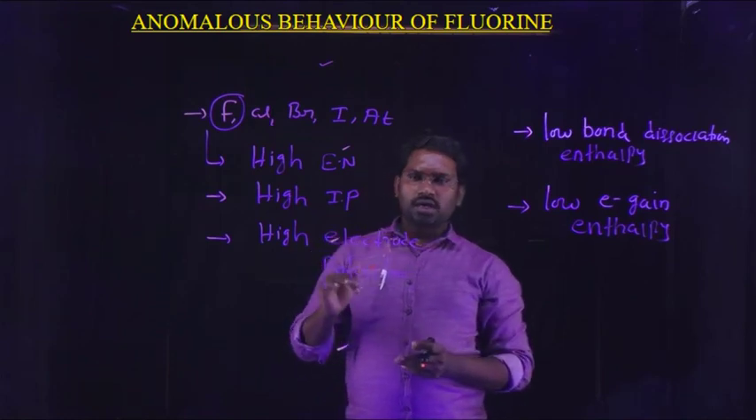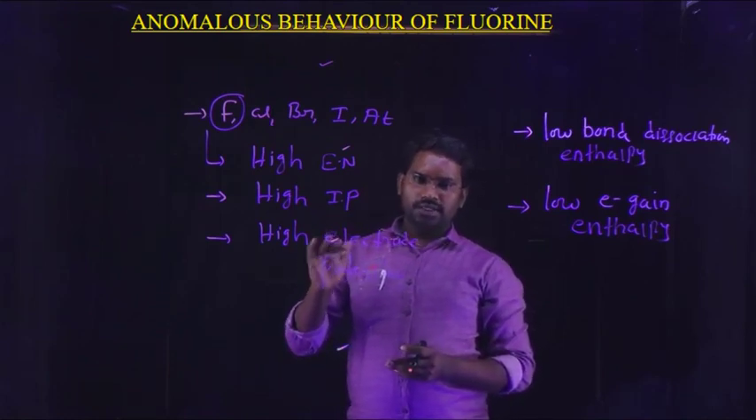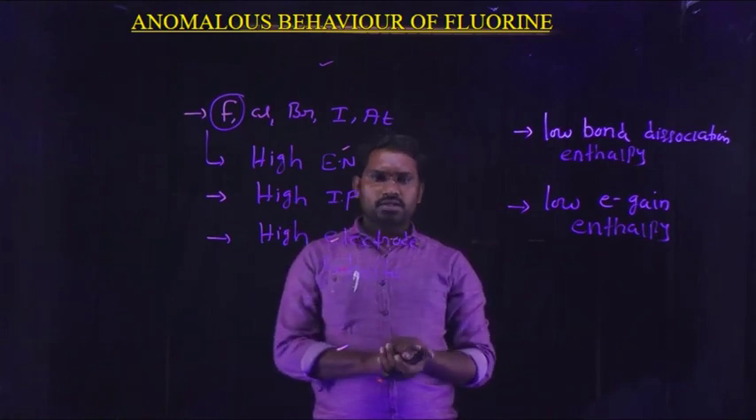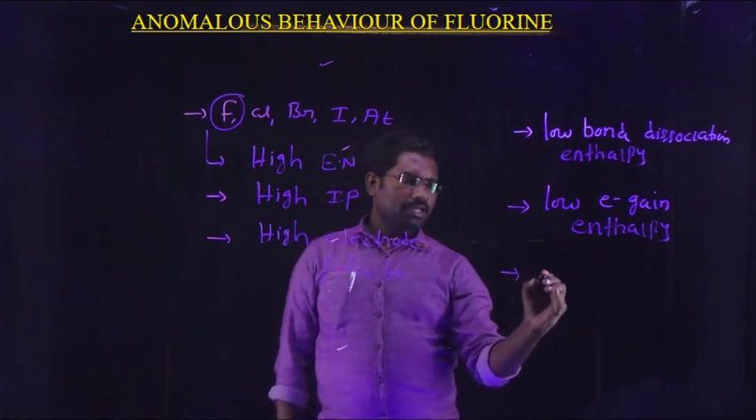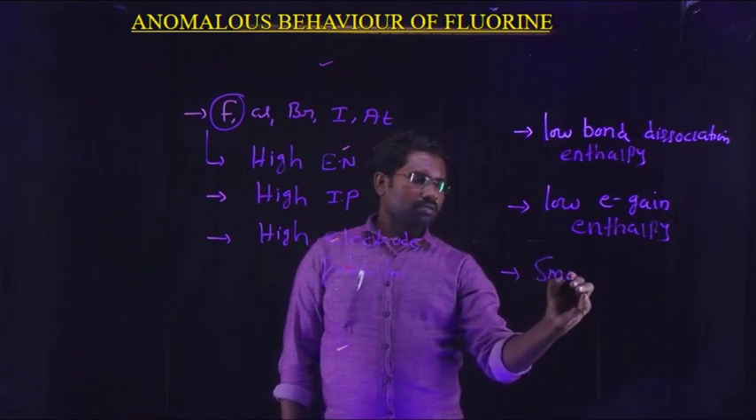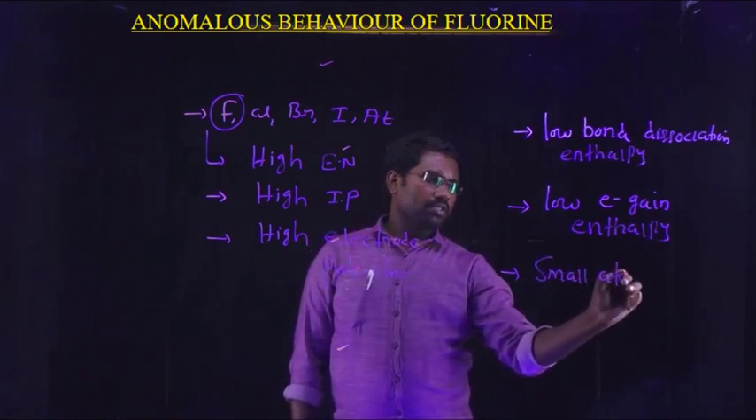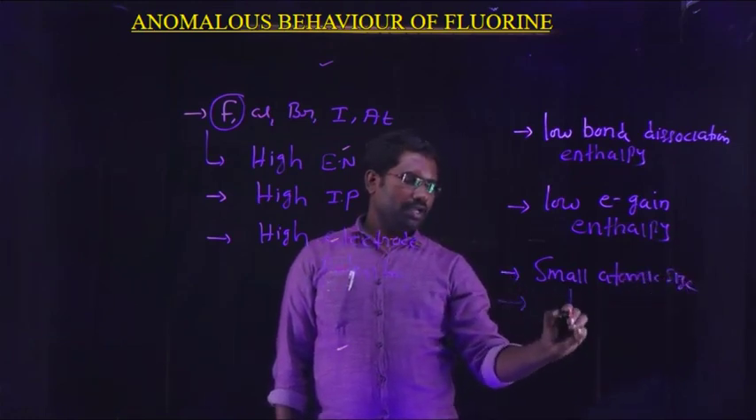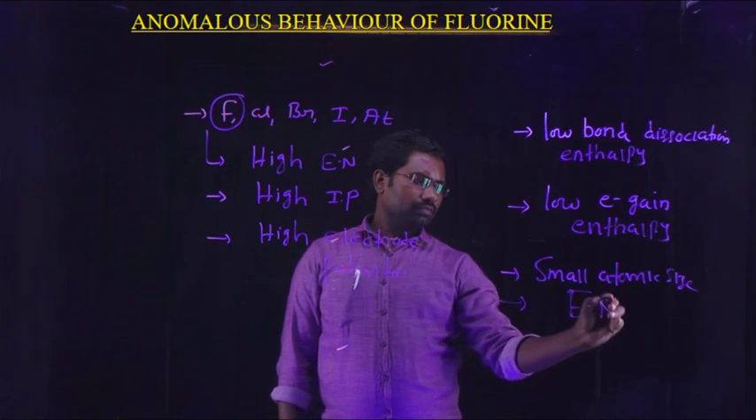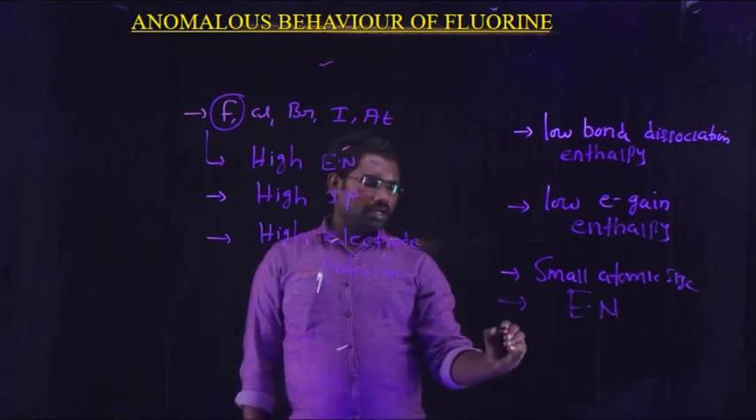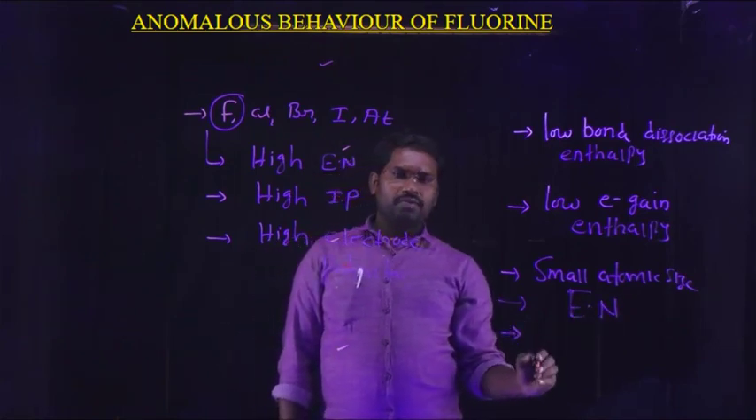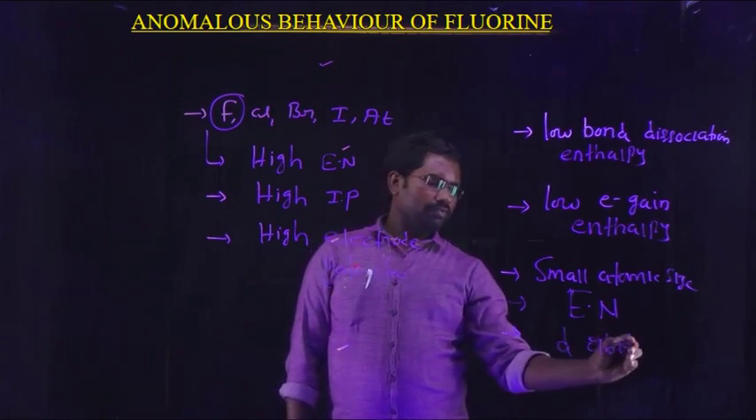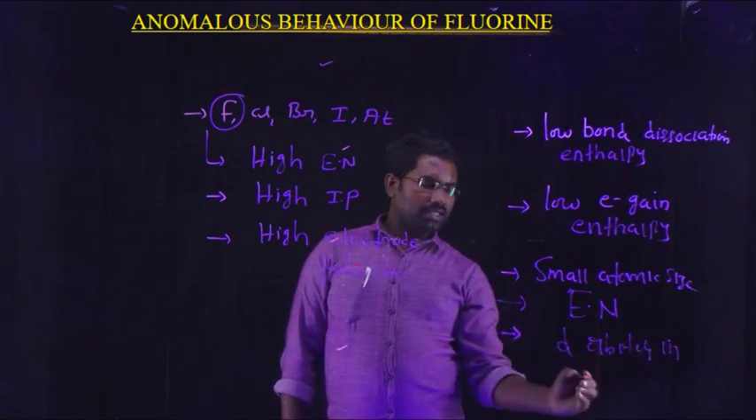So why does fluorine have different nature in some properties when compared with other elements? Due to the main properties: first one, it has a small atomic size. Based on the small atomic size and also its high electronegativity, and next one, due to the unavailability of d orbitals in its valence shell.